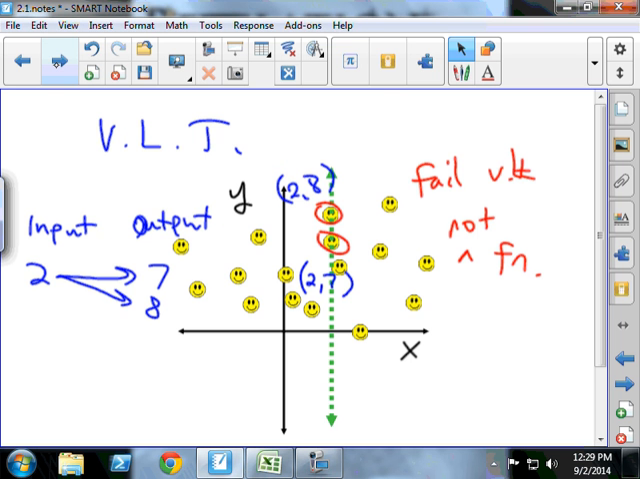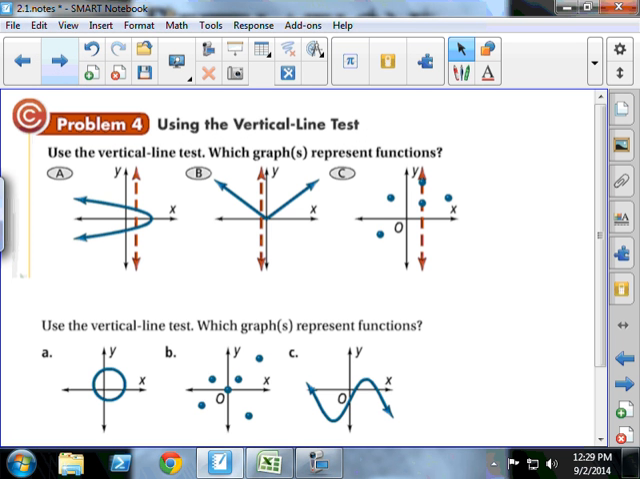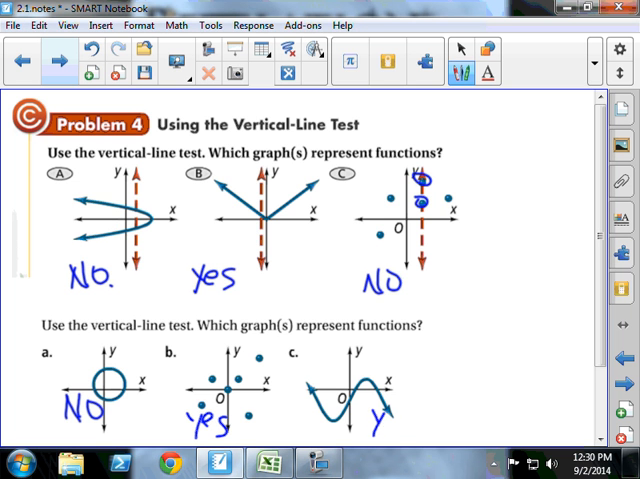Cool. Well, we're on a roll. We're doing pretty good. We talked about the vertical line test. So let's look at number A here. What do we think? Is number A a function? No, it fails the vertical line test. How about number B? How about number C? C is not because of those two points right there. Good. How about number A at the bottom? A at the bottom's a no. How about number B? Yeah, B's good. How about C? So far, so good?